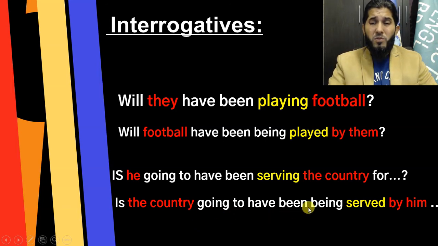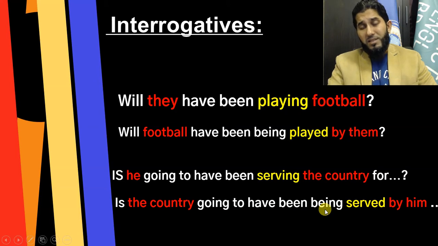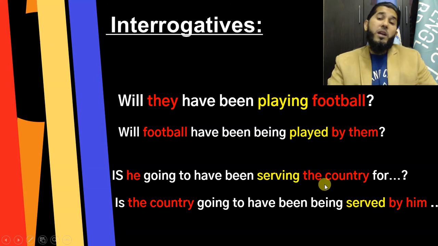In passive form, you need to add being as an extra auxiliary verb, and you change main verb to past participle third form, and obviously the object of your active sentence becomes the subject of passive sentence. This is how you do it.